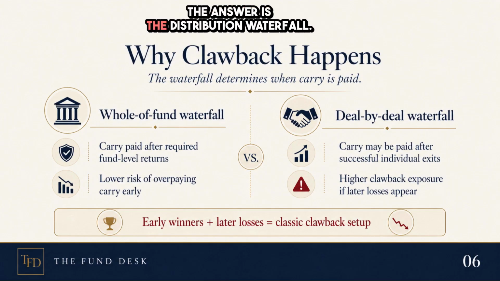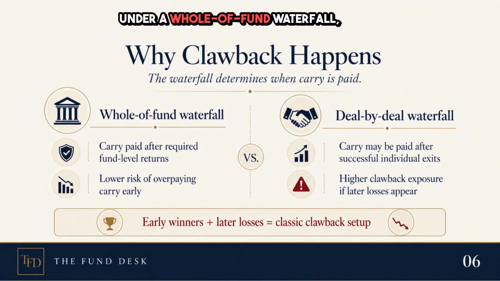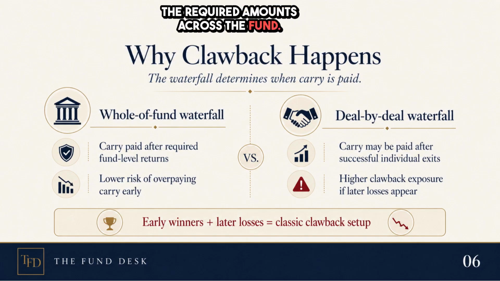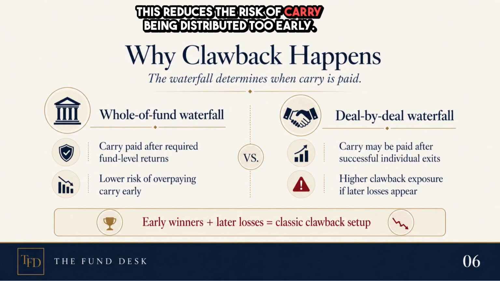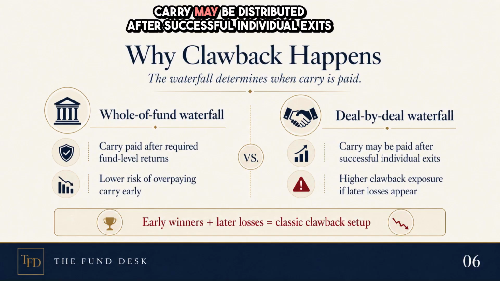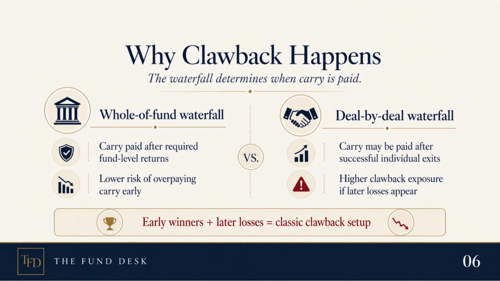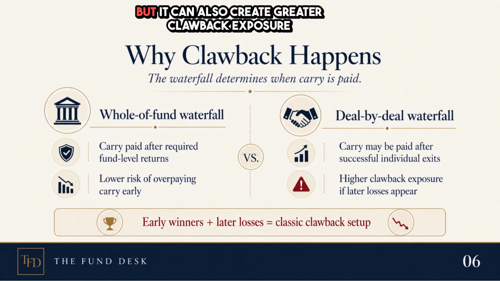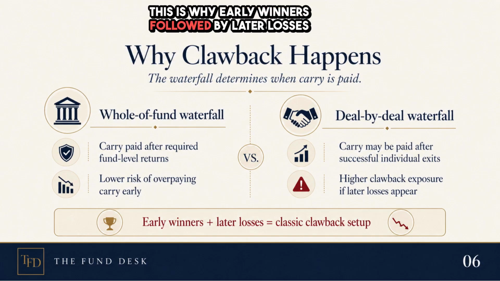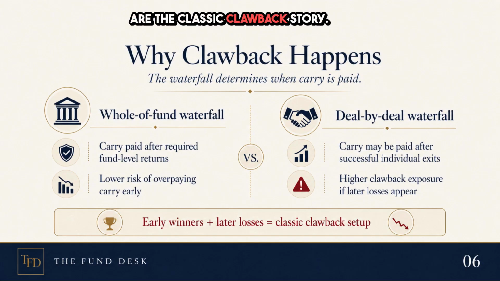The answer is the distribution waterfall. Under a whole of fund waterfall, the GP generally receives carry only after investors have recovered the required amounts across the fund. This reduces the risk of carry being distributed too early. Under a deal by deal waterfall, carry may be distributed after successful individual exits while other investments remain unrealized. That can accelerate carry, but it can also create greater clawback exposure if later investments underperform. This is why early winners followed by later losses are the classic clawback story.